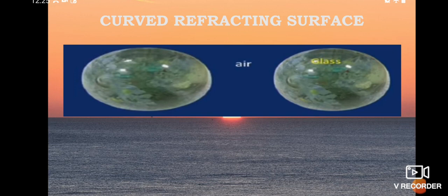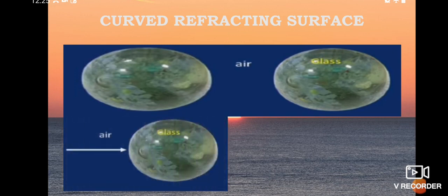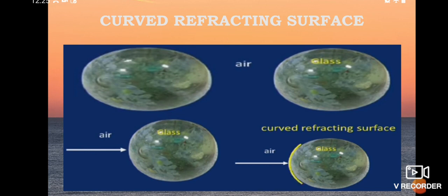Okay students, see here, when the light ray is traveling to hit the outer surface of the sphere, that portion of the sphere is called the interface.